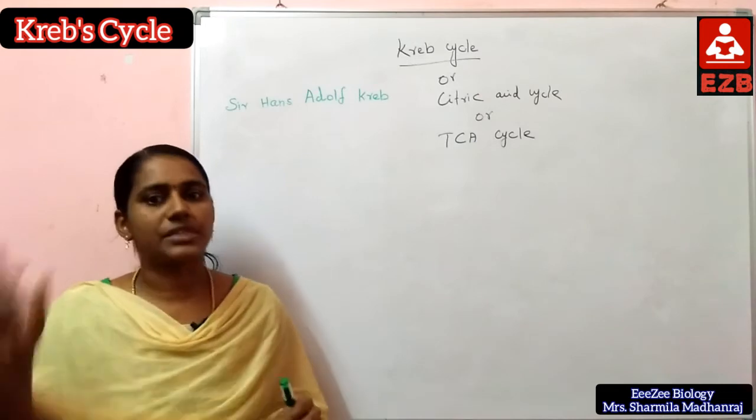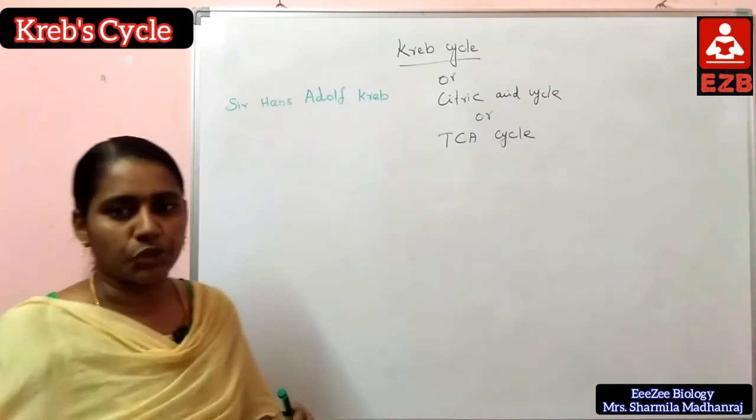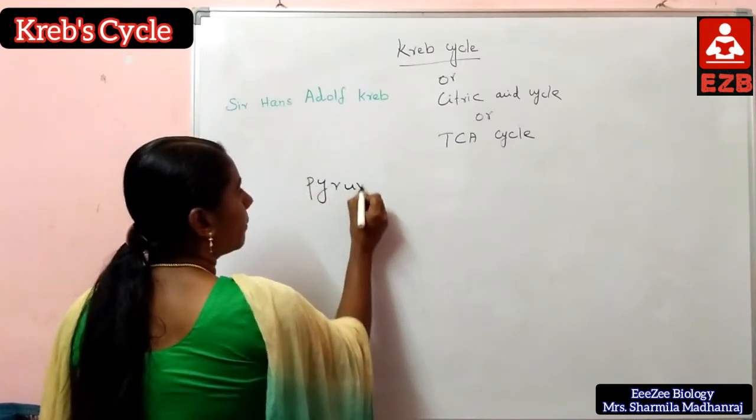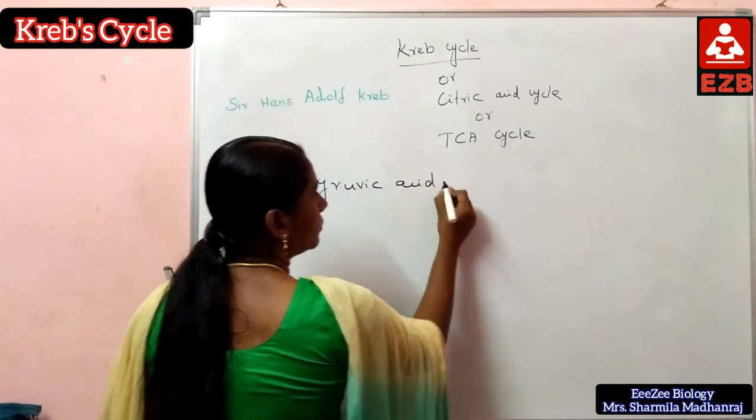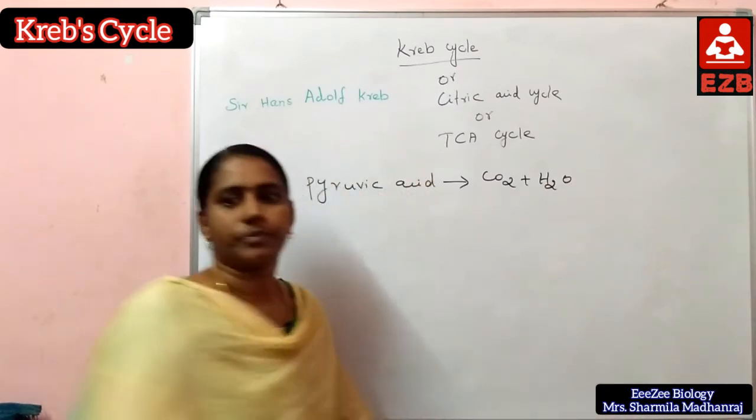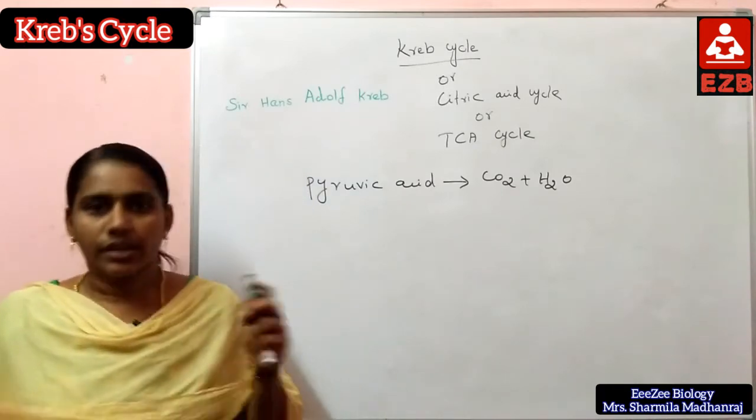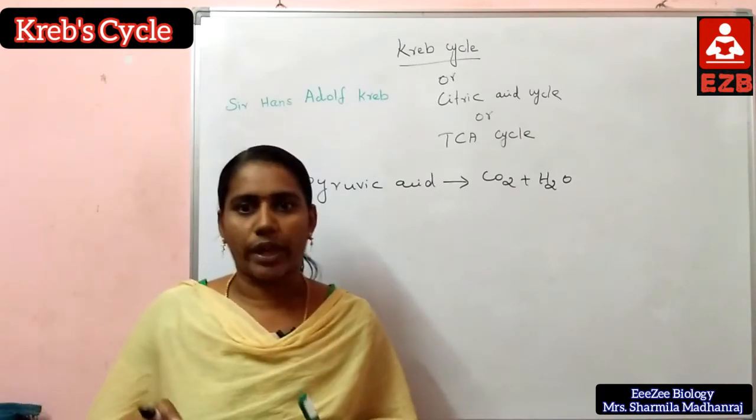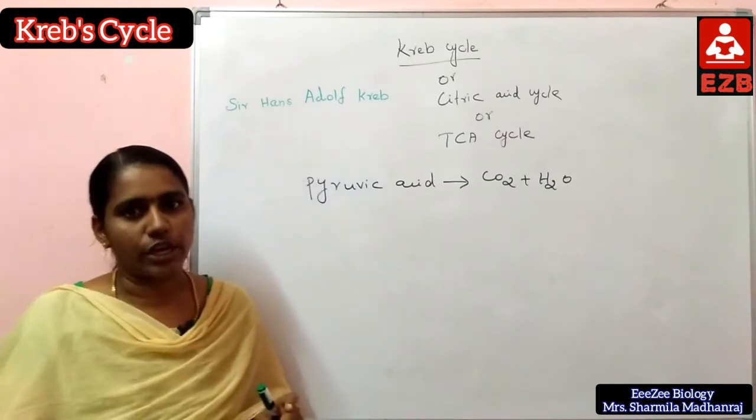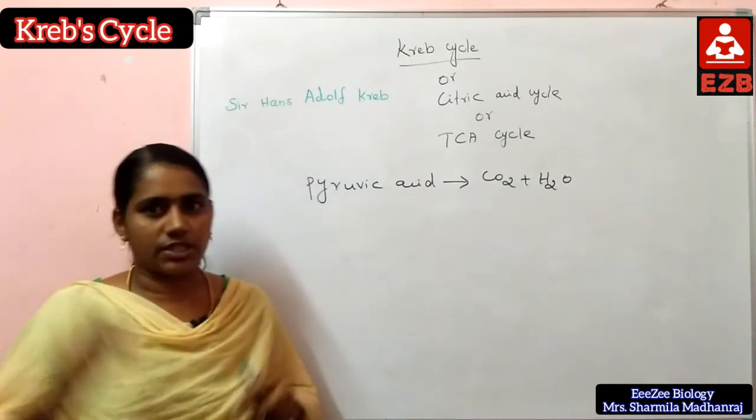The series of cyclic reactions involved in converting pyruvic acid to carbon dioxide and water in mitochondria is called the Krebs cycle. Next, two molecules of acetyl-CoA are formed from the link reaction. Now that acetyl-CoA enters into the TCA cycle. Next, we will discuss the steps.